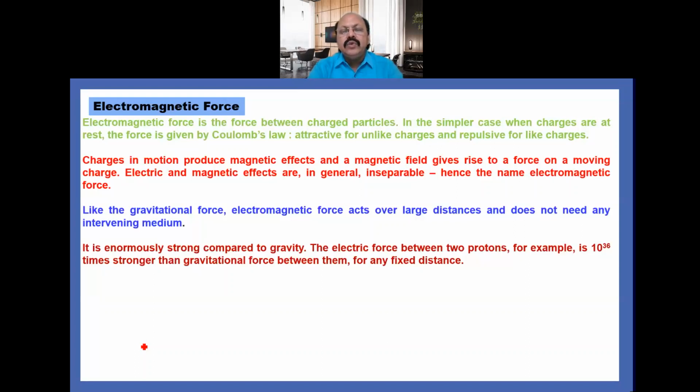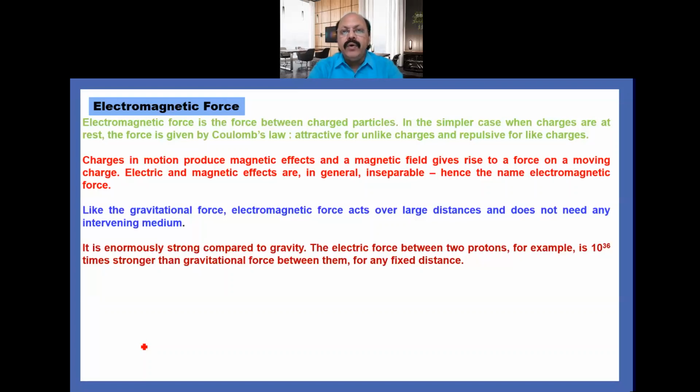Due to these two magnetic fields there is a magnetic interaction, as a result of which the charged particle will experience a force. The electric and magnetic effects are there, in general they are inseparable, hence we say electromagnetic force.